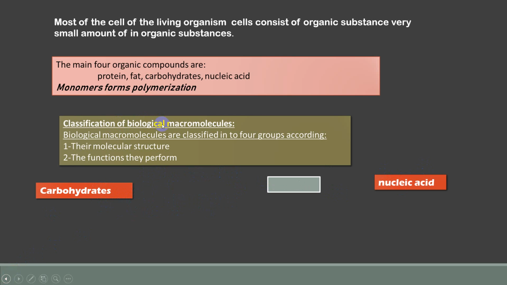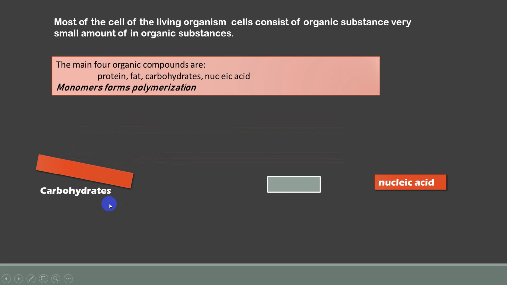Classifying the biological macromolecules according to two things. Number one, their molecular structure, which means the chemical structure of each one of them. The function they perform means the job they do inside the cell. What is the chemical form of carbohydrate? What is the atom it's made of?